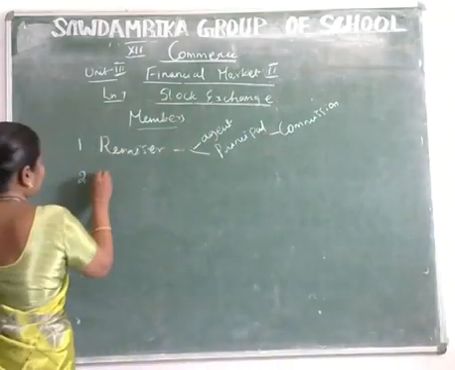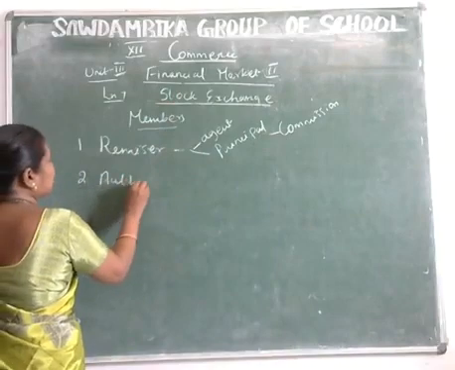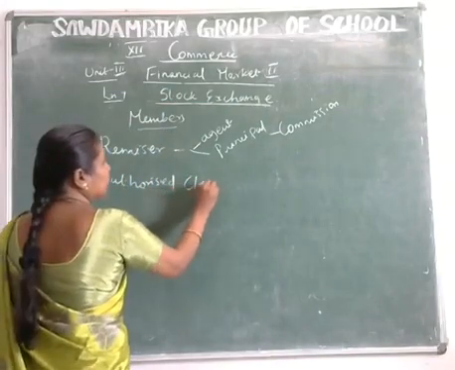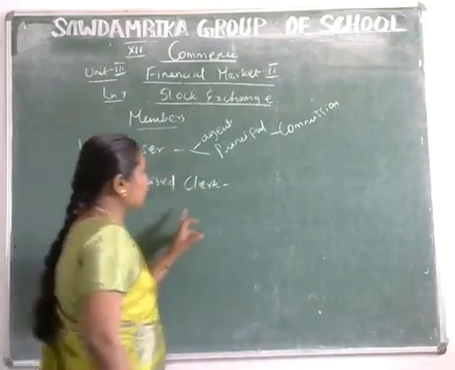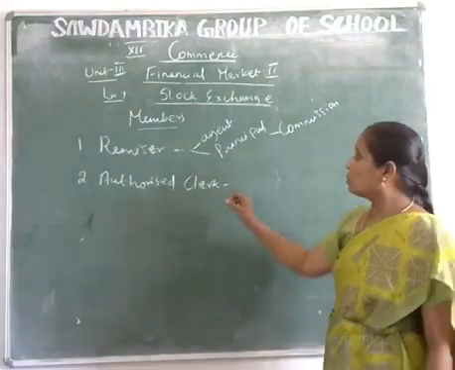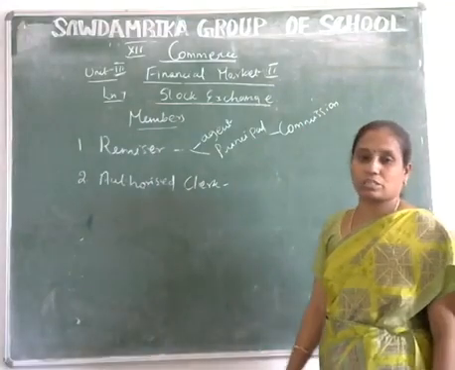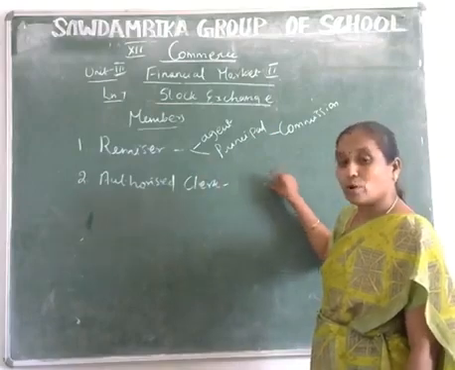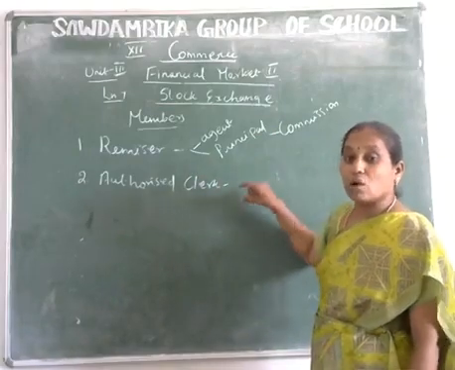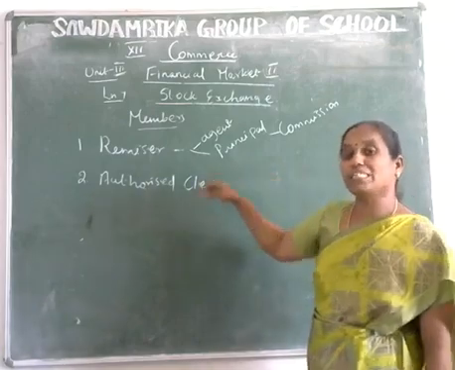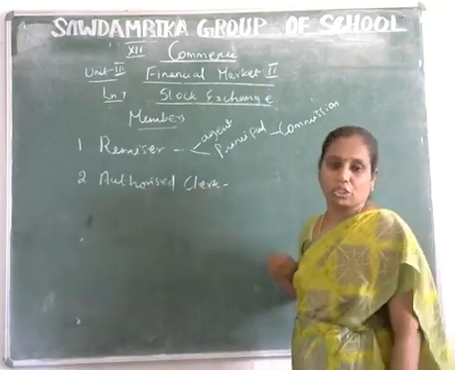And the next one is authorized clerk. An authorized clerk is an employee in the stock exchanges, and also a member in the organization. Authorized clerks are mere employees, and they act on behalf of the members on the floor of the stock exchanges.